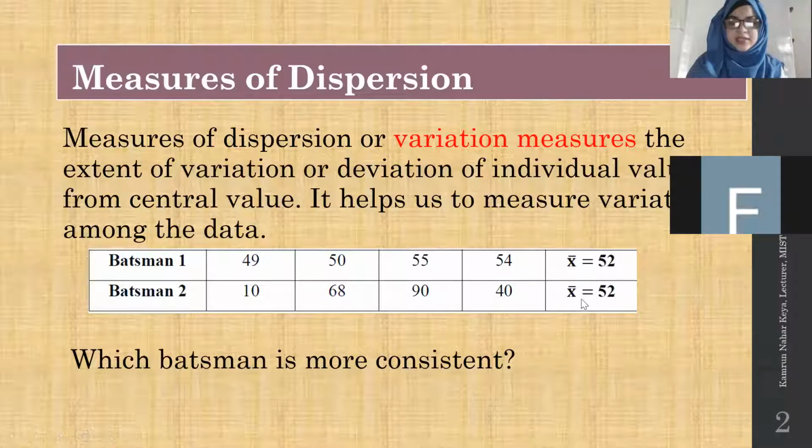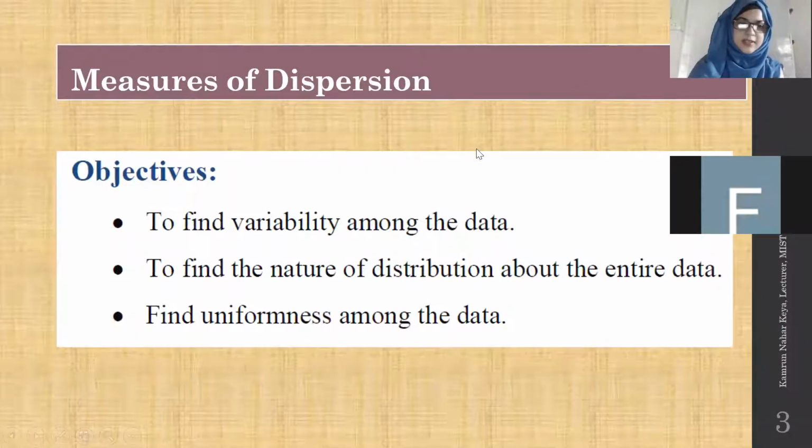Although their mean is similar, we can use a measure of variation to say which one is more consistent. Since their mean is similar, using our known measures of central tendency we cannot find any difference. So we need some more formulas to find an accurate result about which one is better. That's why other measures came, and this is measure of dispersion. We're going to learn this.